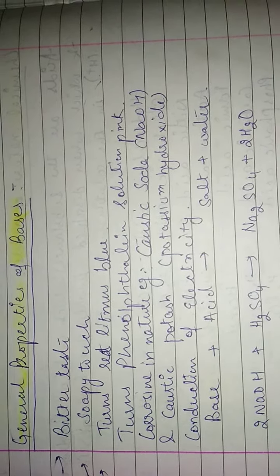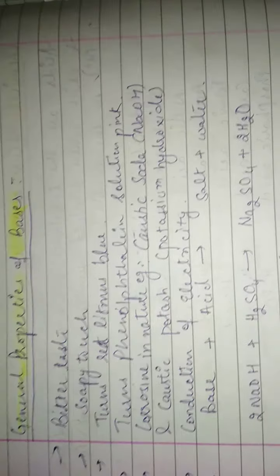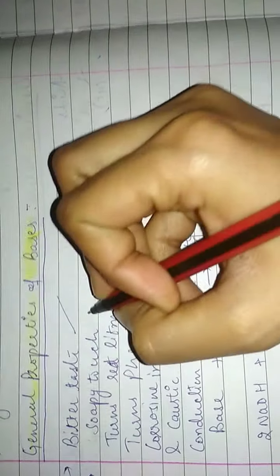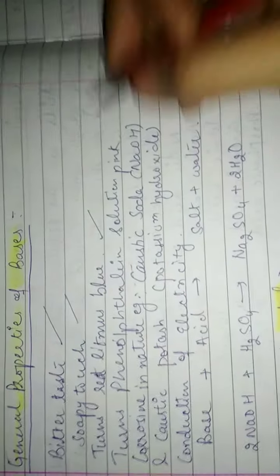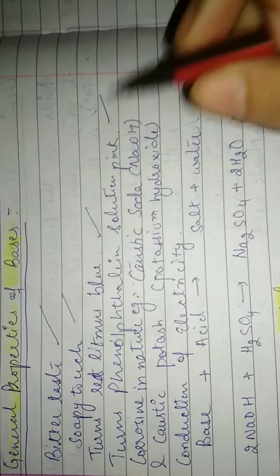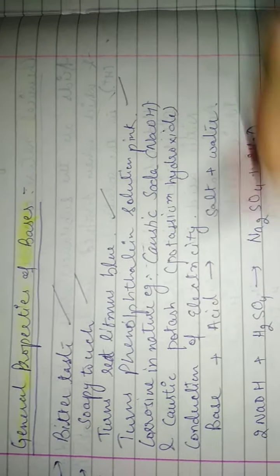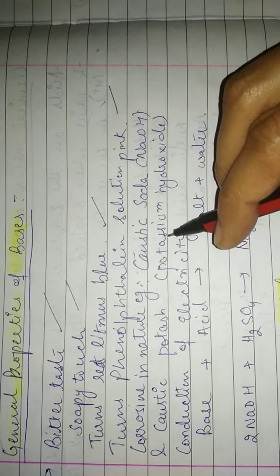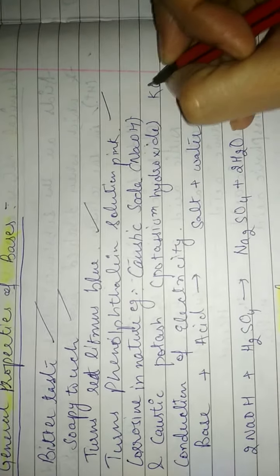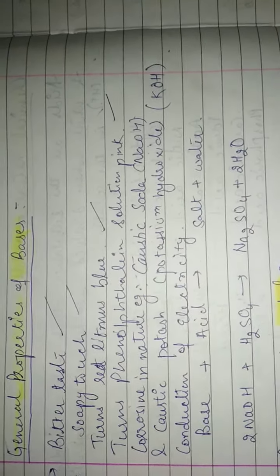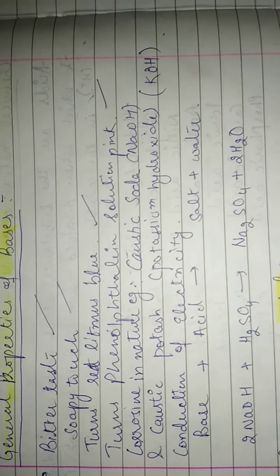Now the bases, physical properties of the base. First of all, they are bitter in taste and soapy to touch, as we have already discussed. They turn red litmus blue and turn phenolphthalein solution pink. They are corrosive in nature, for example caustic soda. The formula of caustic soda is NaOH. Caustic potash is potassium hydroxide, formula KOH. And bases are also good conductors of electricity.